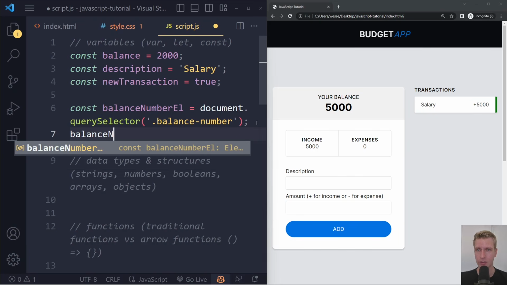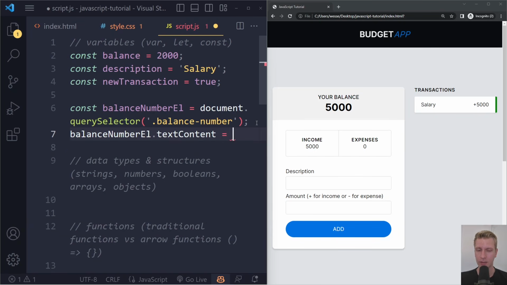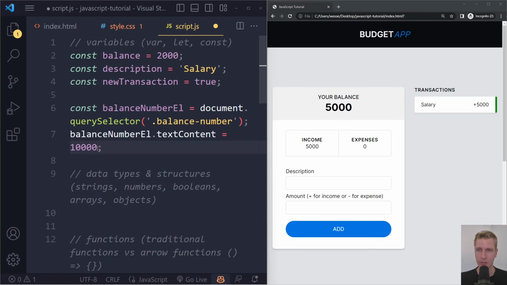We can say balance number L text content. We can make that anything we want, right? We can make that 10,000, right? So I'm assigning the number 10,000 to balance number L dot text content. So now if I save here and refresh, we indeed see that we manipulated the HTML from our JavaScript.